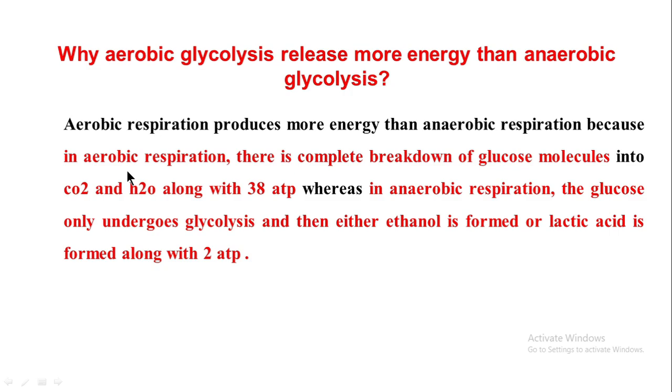In aerobic respiration there is complete breakdown of the glucose molecule into carbon dioxide and water along with 38 ATP molecules produced, whereas in anaerobic respiration the glucose only undergoes glycolysis and then either ethanol or lactic acid is formed along with only two ATP molecules. So this is the answer for why aerobic glycolysis produces more ATP than anaerobic glycolysis.